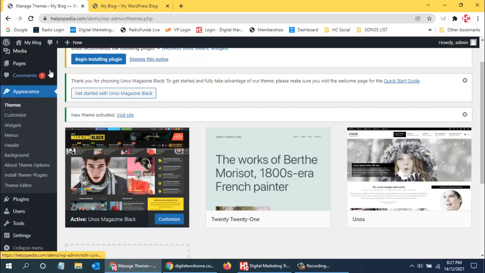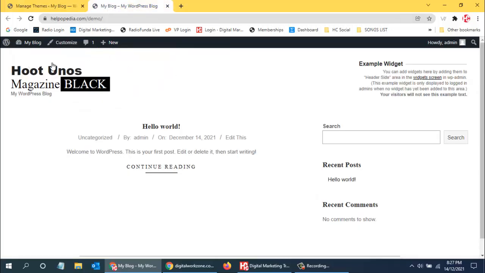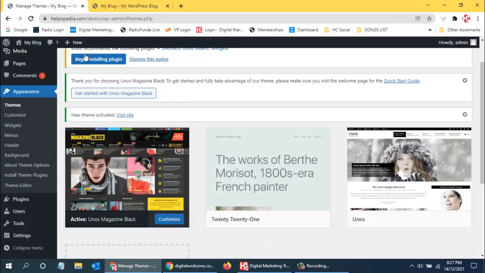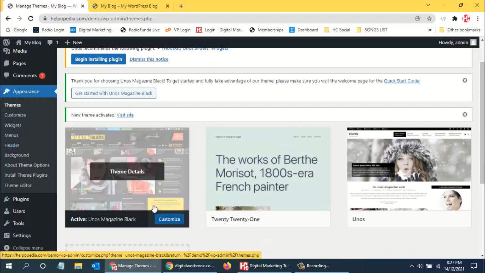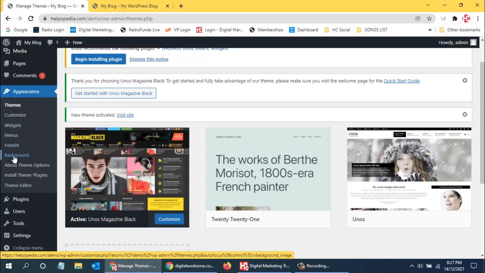So that menu is the menu over here. Right now there is no menu on this website, so we can create a menu, and then we can add it, so that all things will be seen. Then the next thing is over here, header. When we customize the website, we will be seeing that option also, background also, and about theme options also.